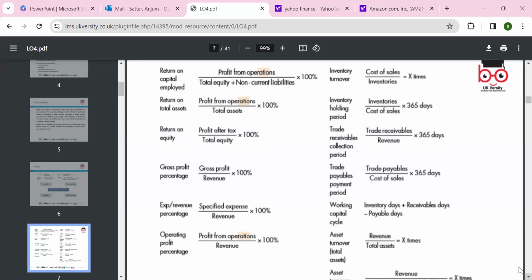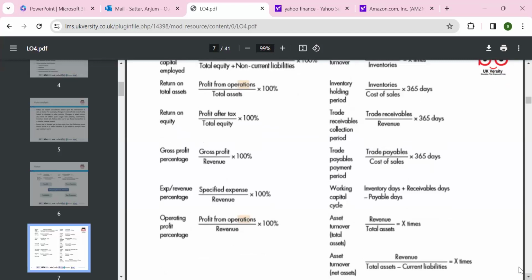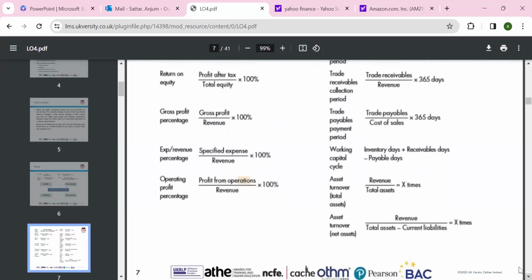Working capital cycle: we find inventory turnover days plus receivable days minus payable days. That's the working capital cycle. And revenue divided by total assets shows how many times revenue covers the assets, which gives the asset turnover ratio. These are all the ratios we calculate.